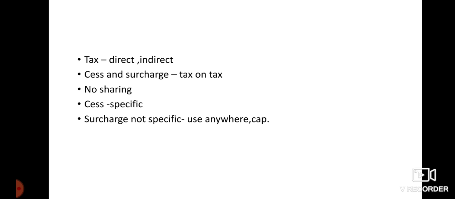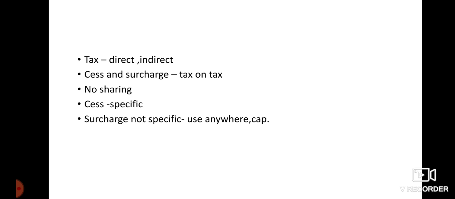We have two types of taxes, like direct tax and indirect tax. Direct tax, for example, income tax: in that, a person will be imposed with a certain amount of tax for the income that he is earning. For that, he will be paying the income tax.